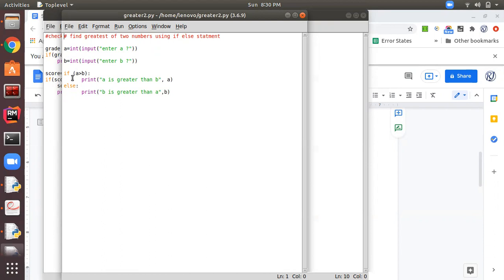Then comes the if compound statement. If a greater than b, print a is greater than b, and we will print the value a. Else print b is greater than a. This is the message. Whatever we give in the quotes will be printed as it is, then comma, then b. Okay, so hope you understood this program. So let's execute this.